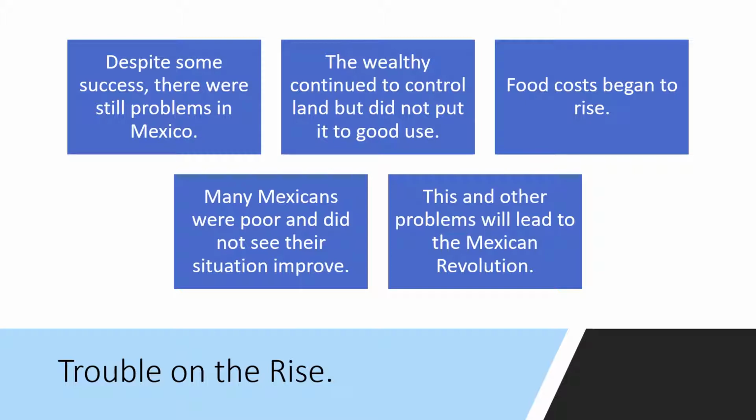But despite this success, there were still some problems in Mexico. The wealthy continued to control land, but they did not put it to good use. Mexicans began to see the rise of food costs, and many Mexicans remained poor and did not see their situation improve. So because of these things, and because of the dictatorship of Diaz, these problems and others will lead to what we will discuss later this week, the Mexican Revolution.